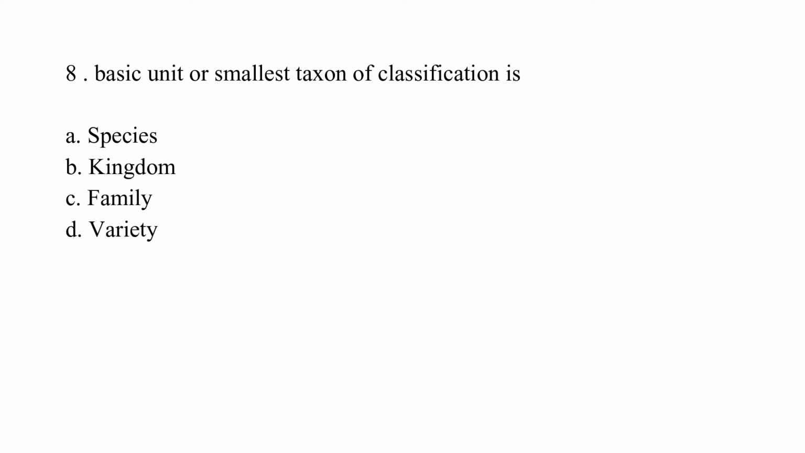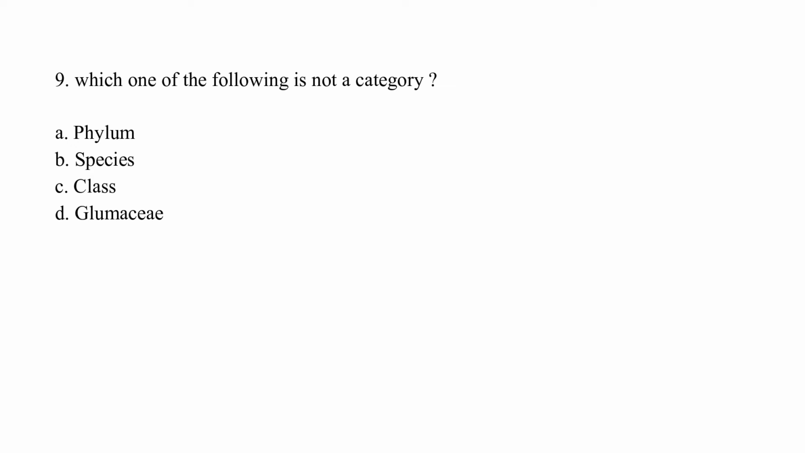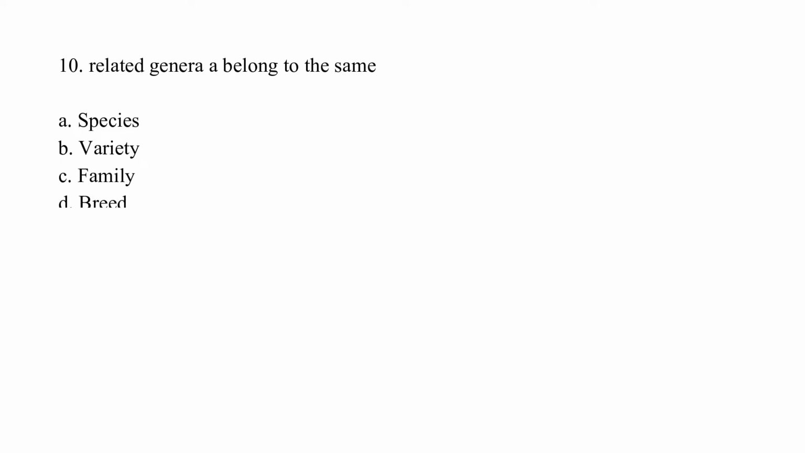Basic unit or smallest taxon of classification is option A, species, option B, kingdom, option C, family, option D, variety. The correct answer is option A, which is species. Which one of the following is not a category? Option A, phylum, option B, species, option C, class, option D, Glumaceae. The correct answer is option D, which is Glumaceae. Related genera belong to the same: option A, species, option B, variety, option C, family, option D, breed. The correct answer is C, which is family.